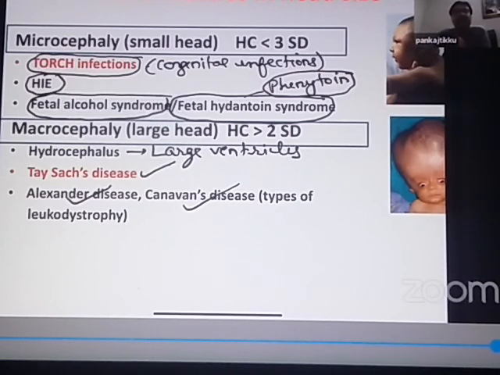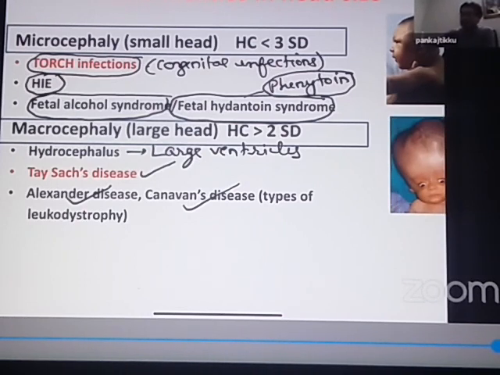Leuco is white matter, and white matter is myelin, so the myelin sheath is damaged. The two typical metabolic disorders associated with leukodystrophy are Alexander's disease and Canavan's disease, and both are known to present with a large head. So Tay-Sachs disease, Alexander's disease, Canavan's disease, they all present with a large head.